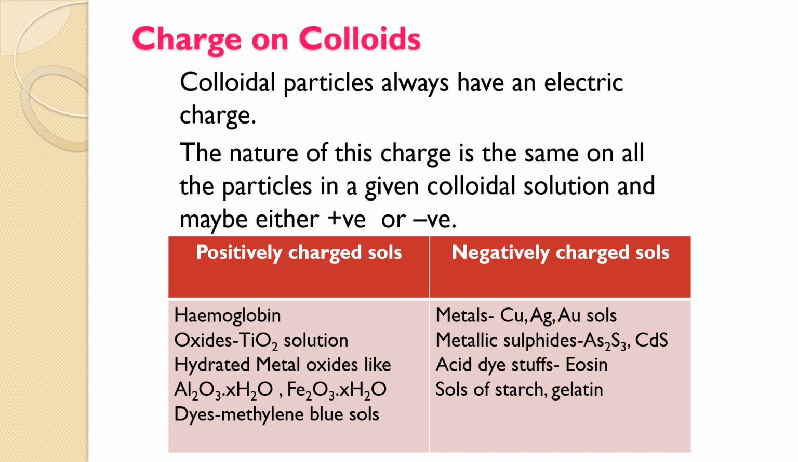Examples of positively charged colloids are hemoglobin, titanium oxide solution, hydrated metal oxides, and methylene blue dye. Negatively charged ones are metals like copper, silver, gold, metal sulfides like cadmium sulfide and arsenic sulfide, acid dye like eosin, and sols of starch and gelatin.